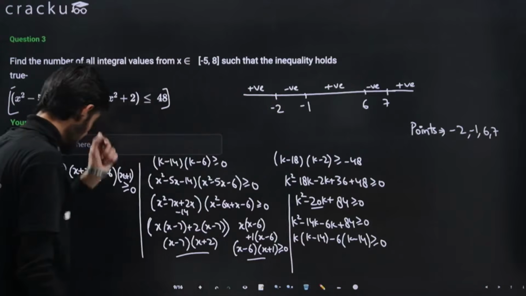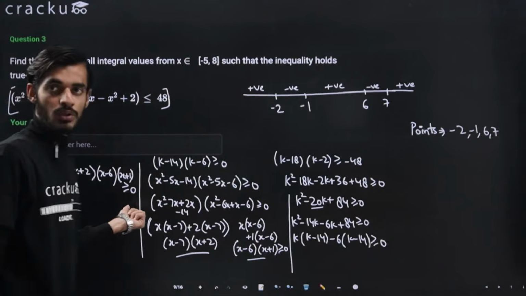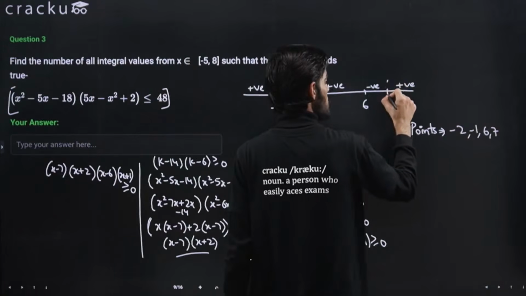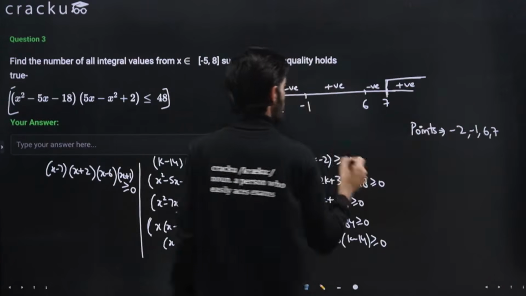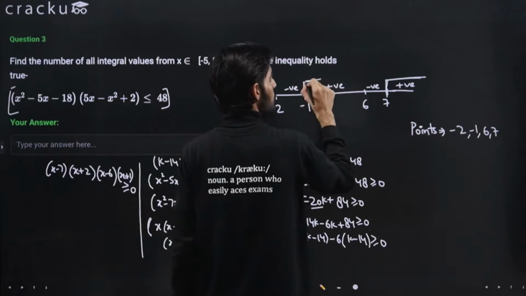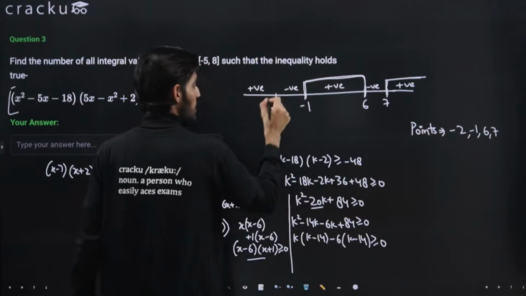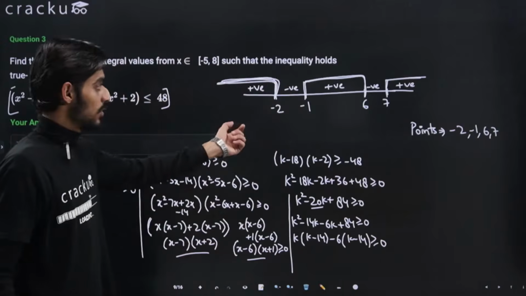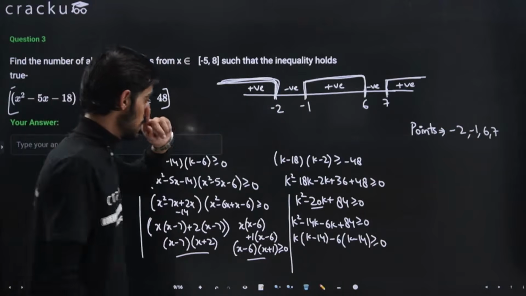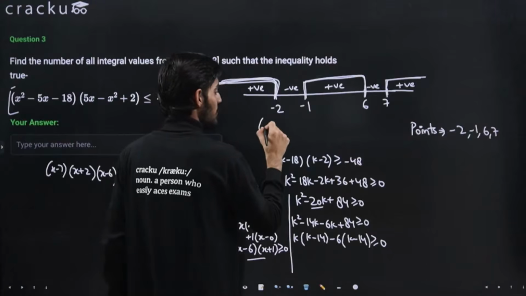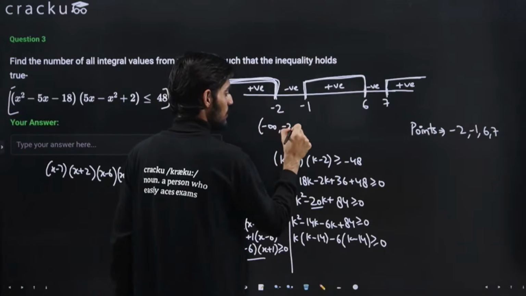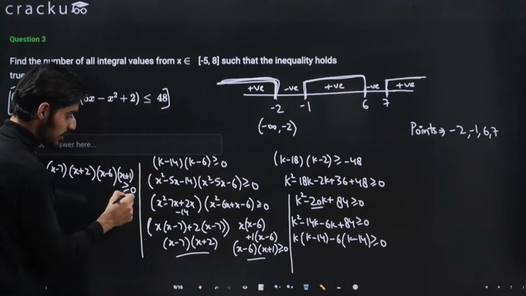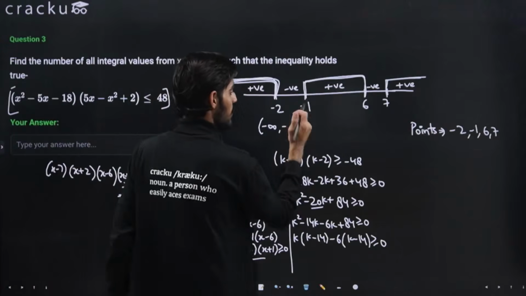Okay, and I want the values to be greater than equal to 0. Greater than equal to 0 means I need the positive values. So from this range the values are positive, in this range also the values are positive, and here also the values are positive. So these are the three ranges or the intervals in which the values are positive. So this will come out to be minus infinity to minus 2, and because it is equal to 0, right, this will be a closed bracket.